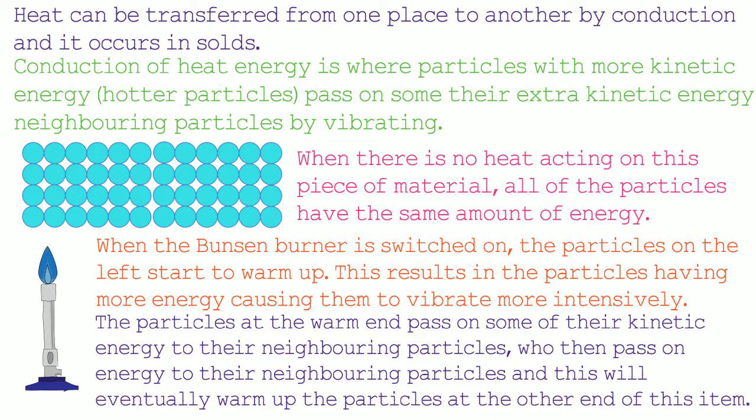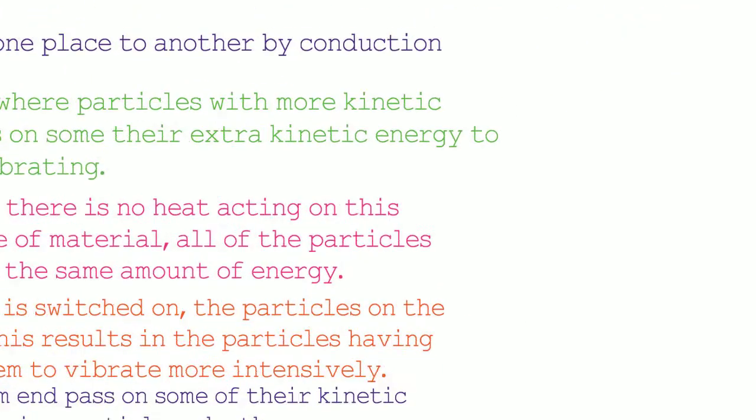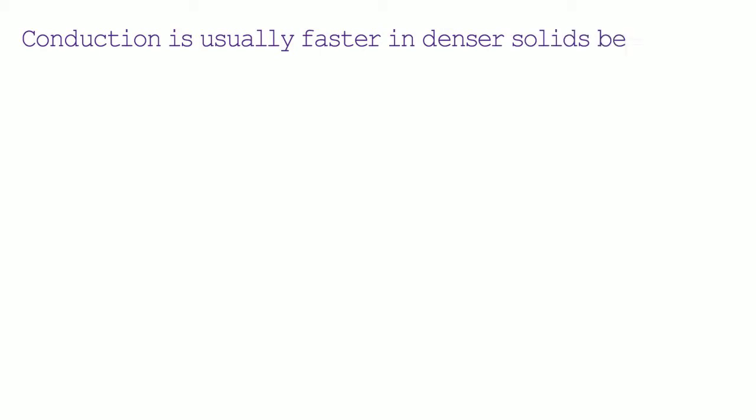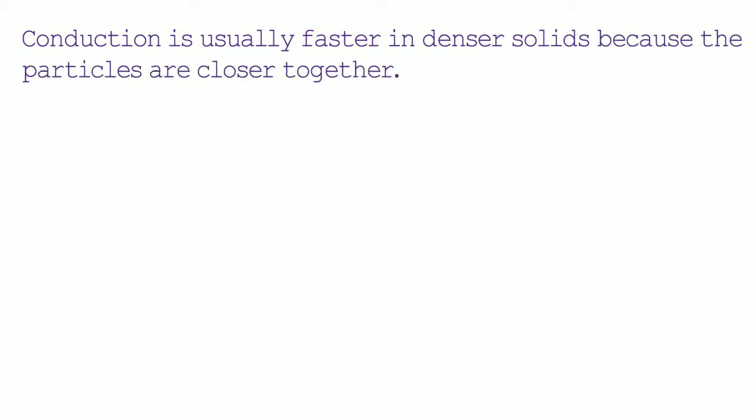The rate at which conduction occurs depends on the characteristics of the material. Conduction is usually faster in denser solids because the particles are closer together. This is because the closer the particles are to each other, the quicker they are able to transfer or pass on some of their kinetic energy to their neighbouring particles.